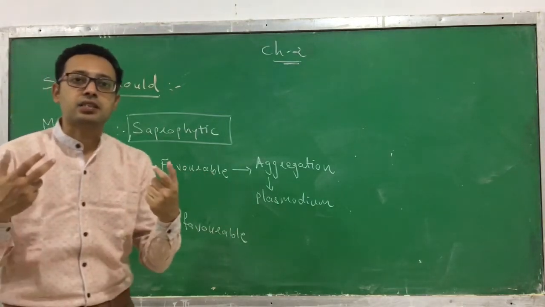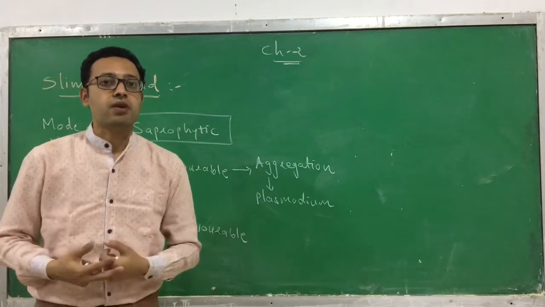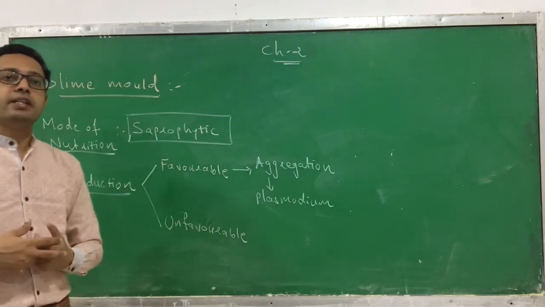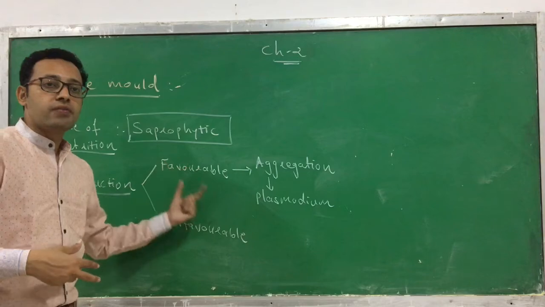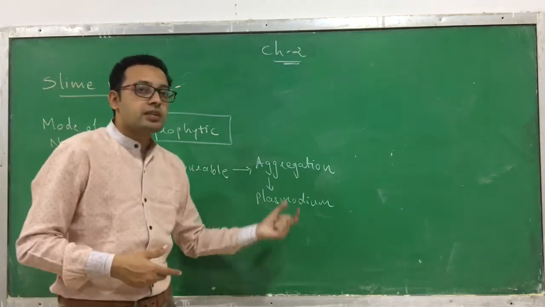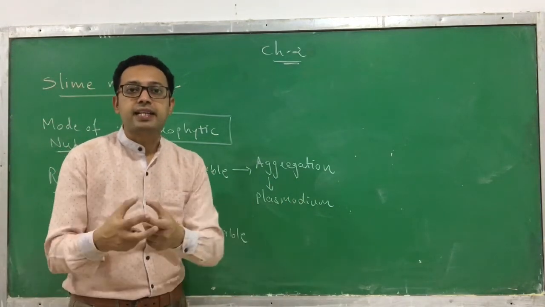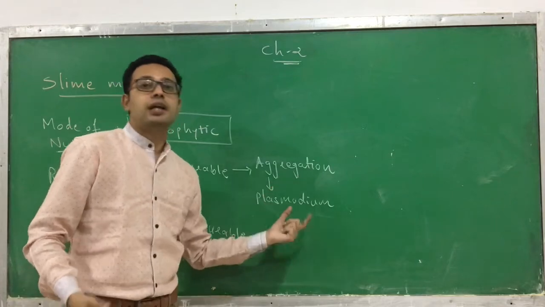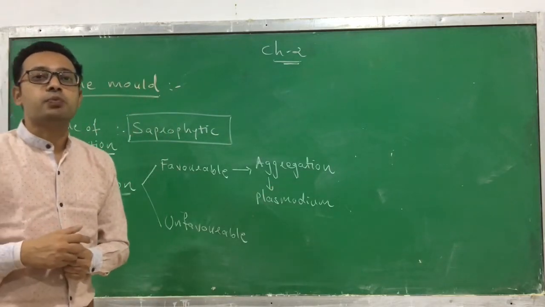Favorable condition means there is a good environment for its survival. When a favorable environment is available, the slime mold forms aggregations, and these aggregations ultimately develop into spores.